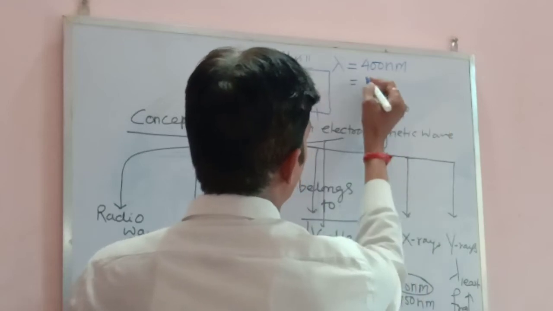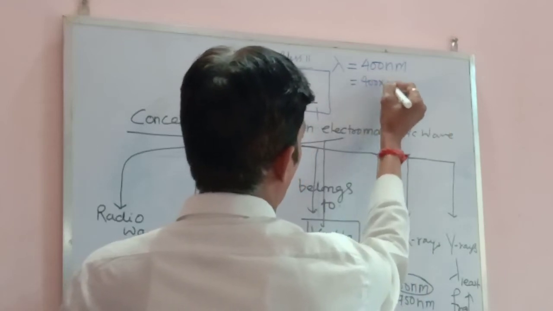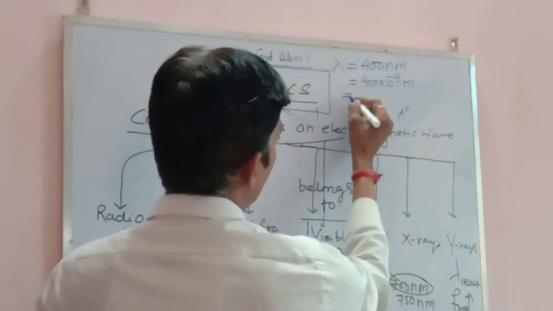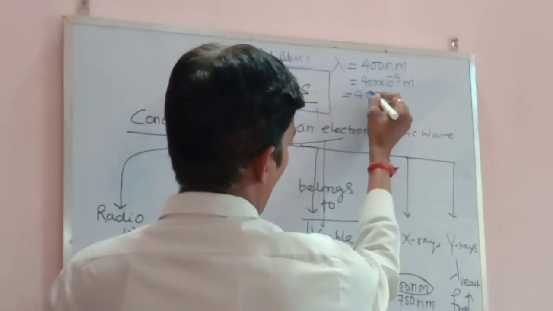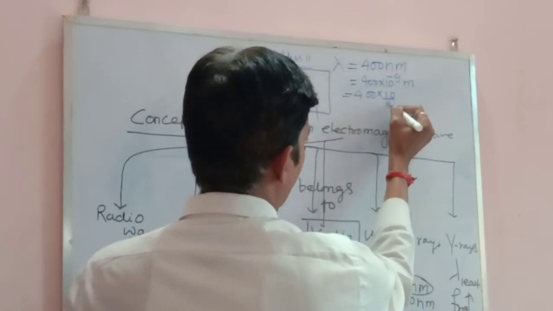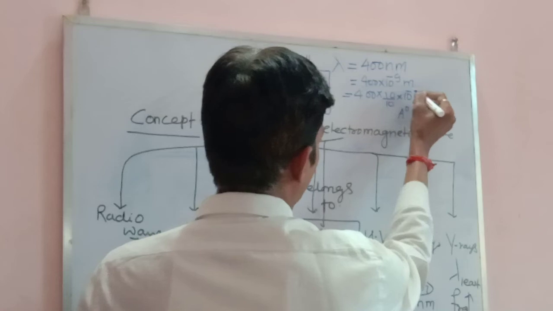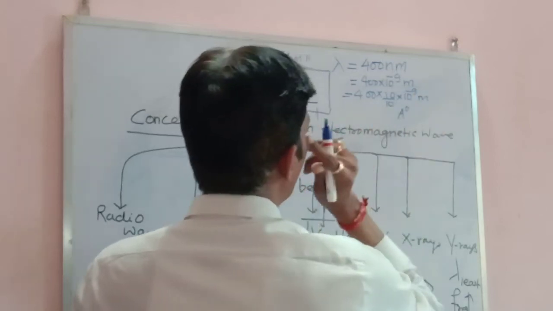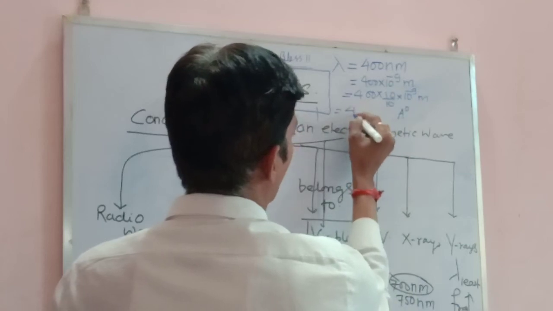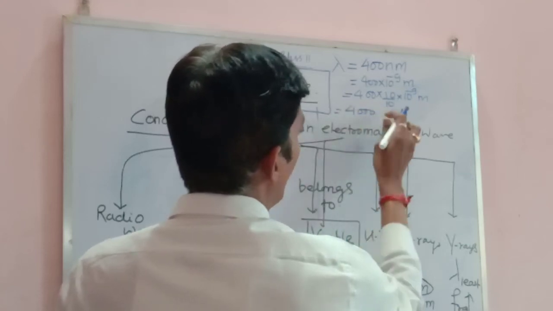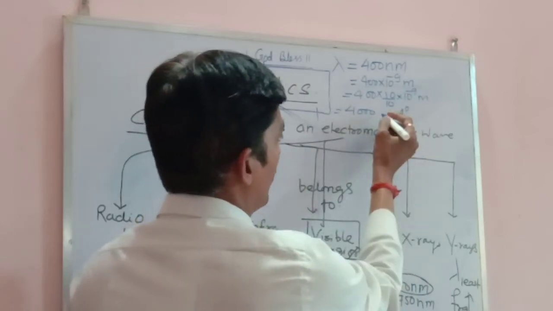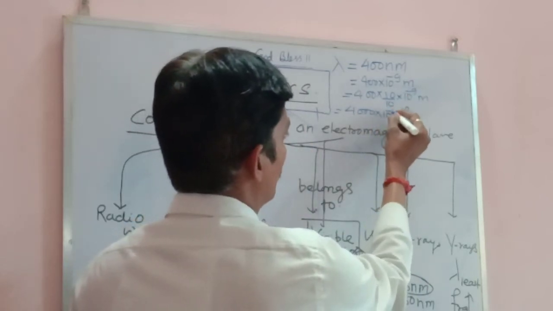Look at it. This is 400 into 10 power minus 9 meter, which can be written as 400, I have multiplied by 10, and divided by 10, into 10 power minus 9 meter. Now this can be written as 400 and this 10 multiplied together become 4000, and this 10 which is in the denominator, when it goes to the numerator, becomes 10 power minus 10.